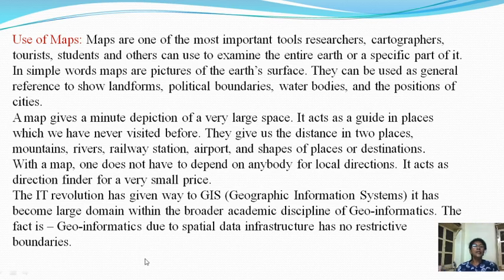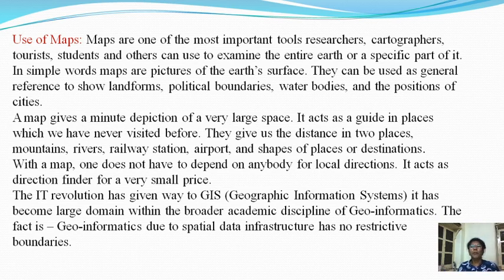Now let us discuss the use of maps. Maps are one of the most important tools for researchers, cartographers, tourists, students, and others can also use maps. With the help of a map we can get ideas about a particular area. If I am using a map as a tourist, I can find which area is located where, or where a particular place is located. So we are getting ideas about that, and that's why these maps are very important in the geographer's life, and for the common man also.